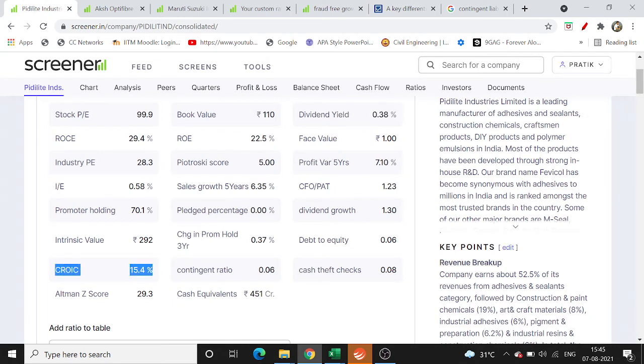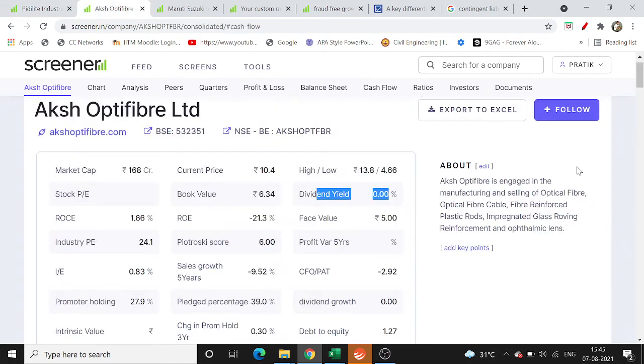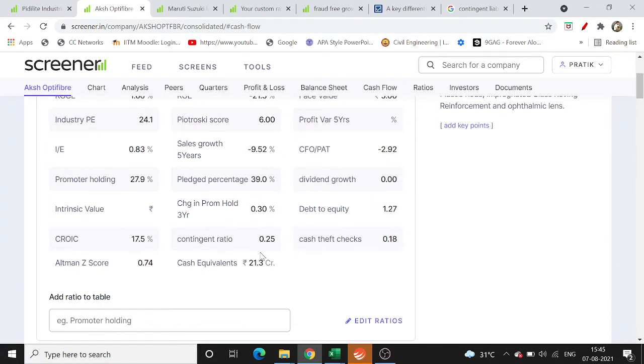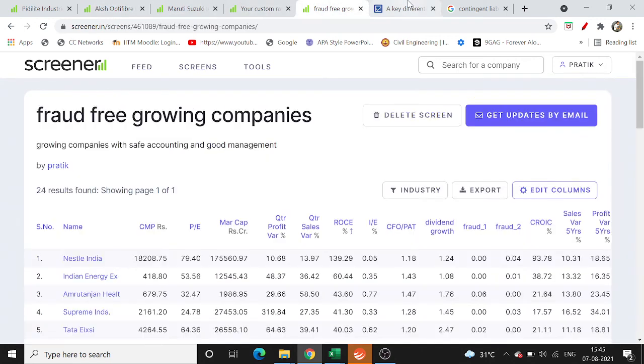If it is very healthy, it means a good yield on cash. And we can also see the cash equivalent of the company. So Pidilite has around 450 crores in cash, whereas in the case of Akshaya Optifiber, we see 20 crore in cash, but we see very negative otherwise. So this is again a very good ratio.